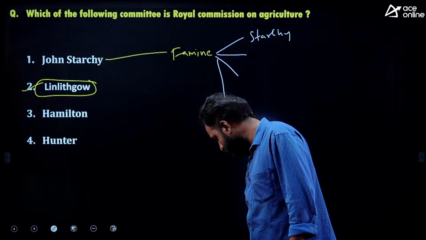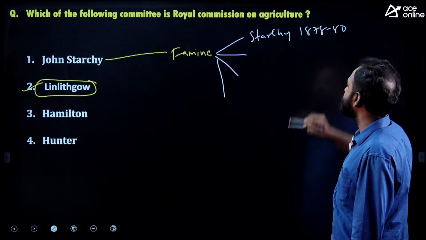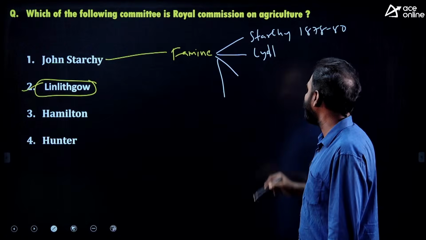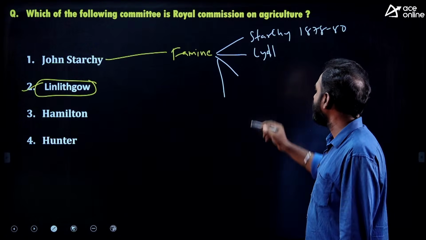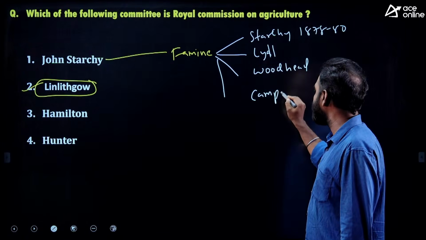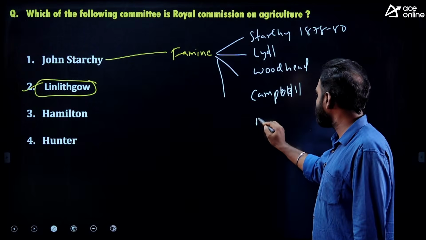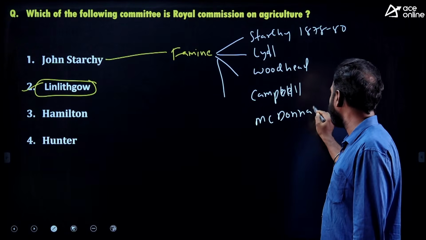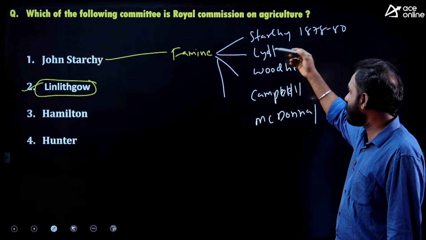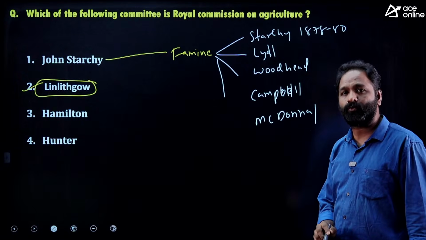Like 1878-80, the Strachey Commission was appointed. The next one is called the Lyall Commission. This commission was also appointed, and the Woodhead Commission also. Campbell Commission also appointed. The next, McDonald Commission also appointed. All these commissions are famine only: Strachey Commission, Lyall Commission, Woodhead Commission, Campbell Commission, McDonald Commission. All these commissions are related to what? The famine only.